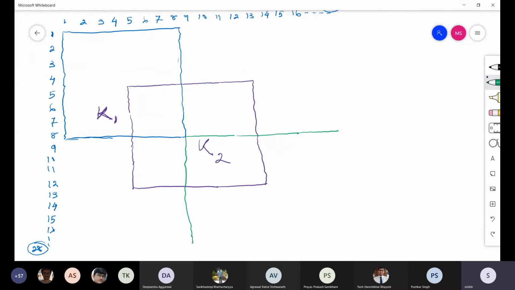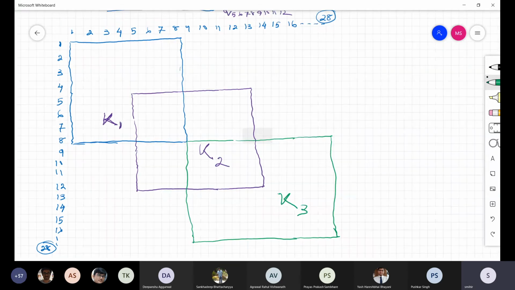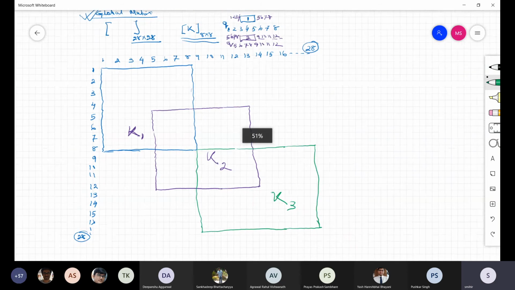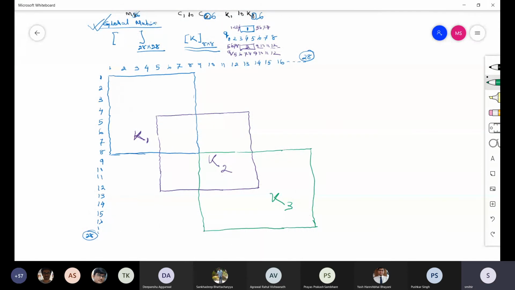Okay, it will go up to 16. It will end here. This is element number 3. So this 8 by 8 matrix for the element, now you put in the global matrix.